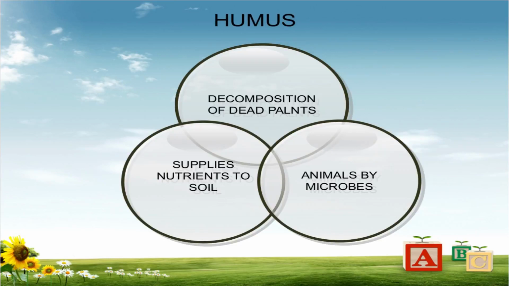Now we come to our next topic, humus. The topmost layer of soil is formed by the decomposition of the remains of plants and animals. In short, we can represent how the humus is formed. We can make this flow chart also. How is this humus formed? By the decomposition of dead plants and animals by the microbes, and it supplies nutrients to the soil. So in this way the humus is formed.